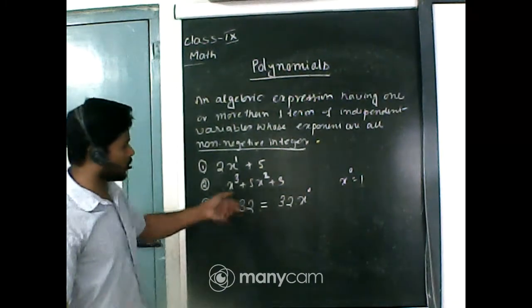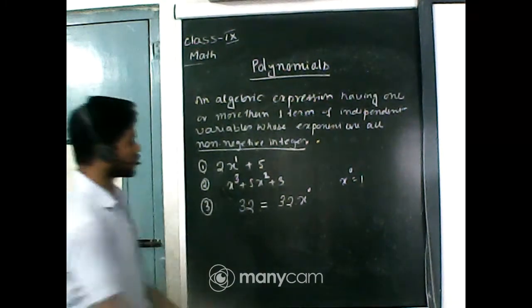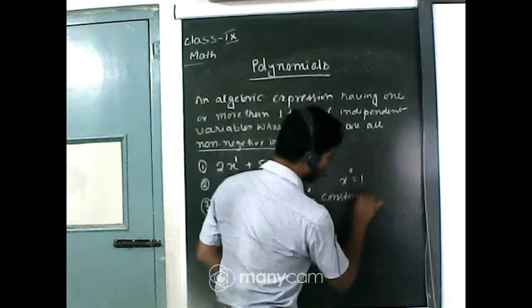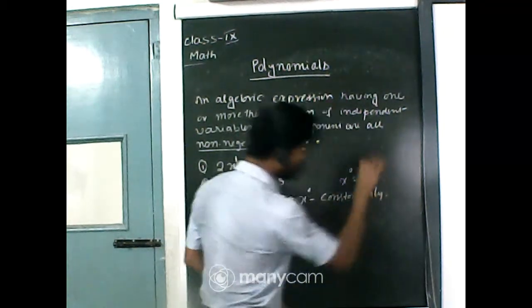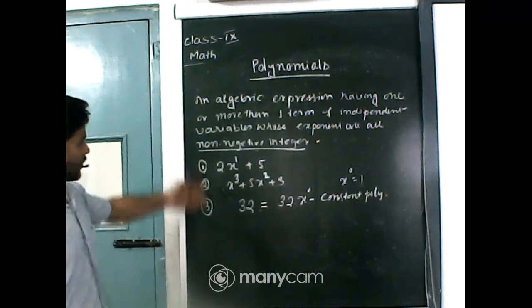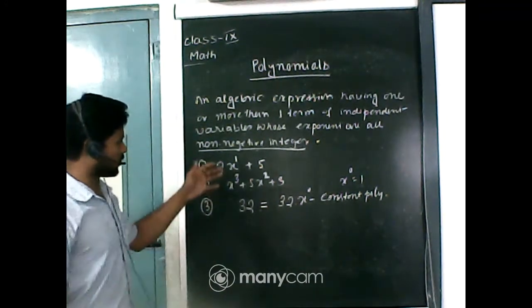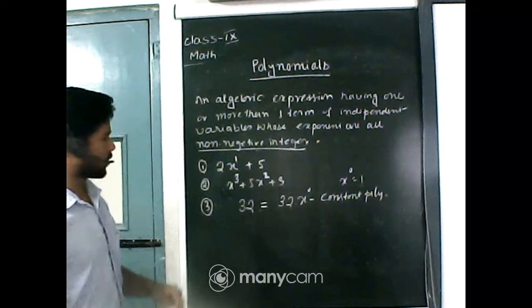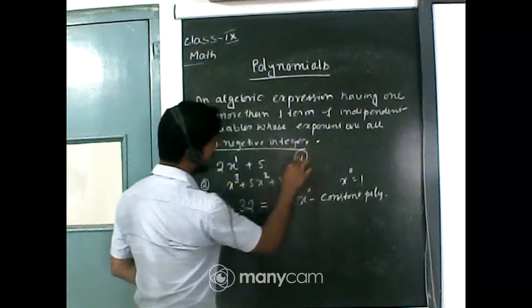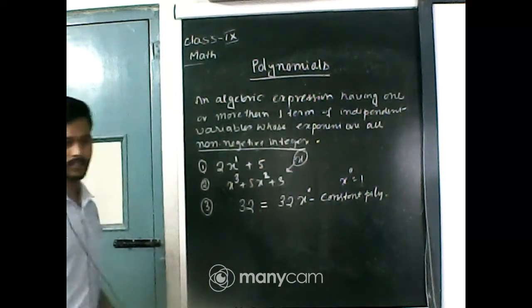This type of polynomial is called a constant polynomial. Okay, now look, whatever examples I have given here, all are polynomials containing just one variable, that is only x. So these are polynomials in x.